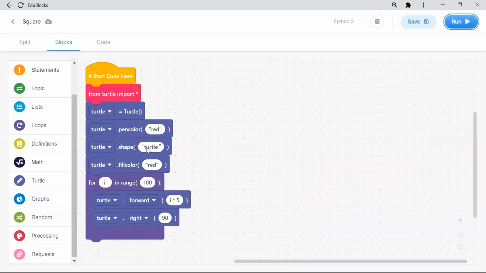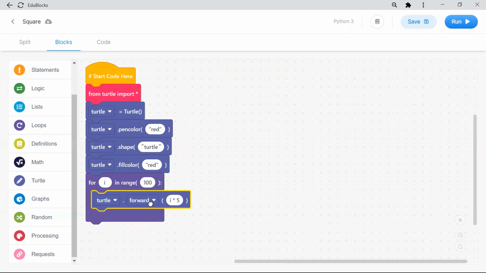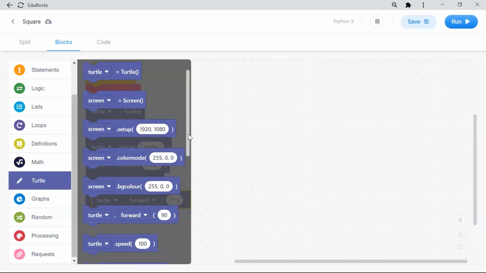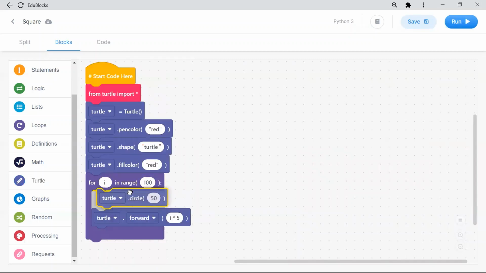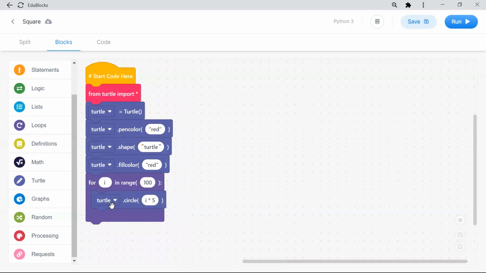For example, now I don't want a square, I want a circle. So I will delete forward and put circle. I'll go to turtle and create one circle. Where is the circle here? Now I will draw the circle with i asterisk 5 as the size. Now I'll remove this, so I'm only drawing the circle, but the size is varying: 5, 10, 15, 20 like that. Now if I run the circle,